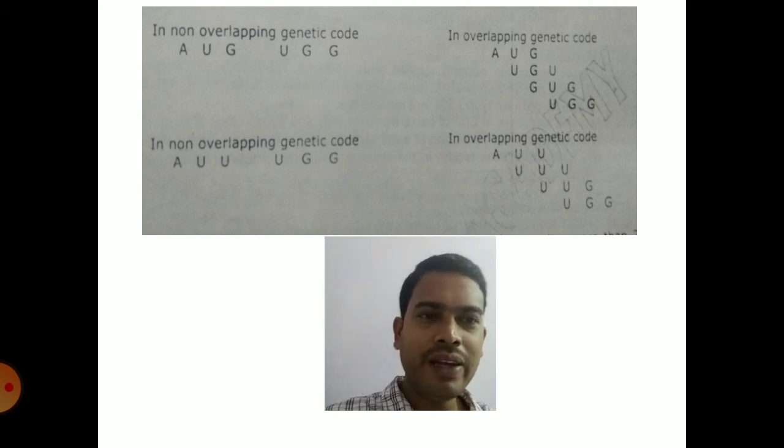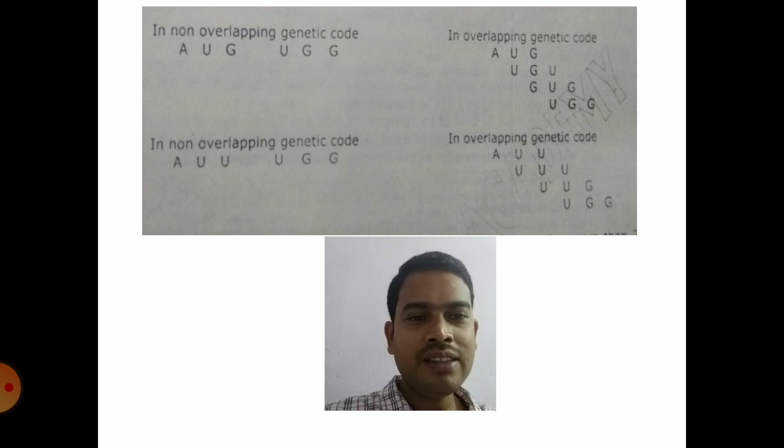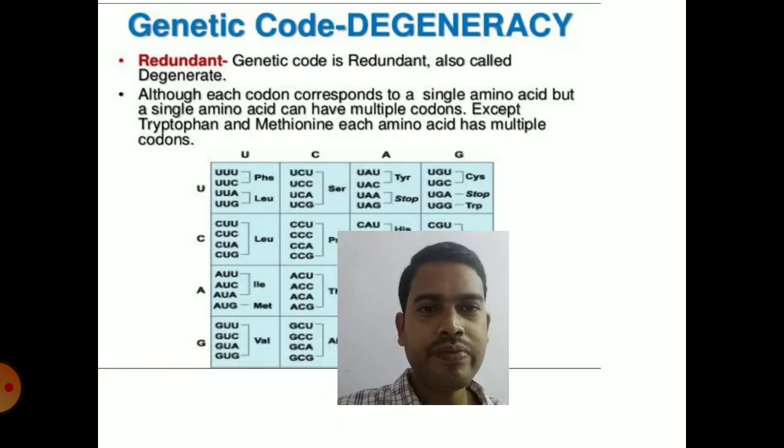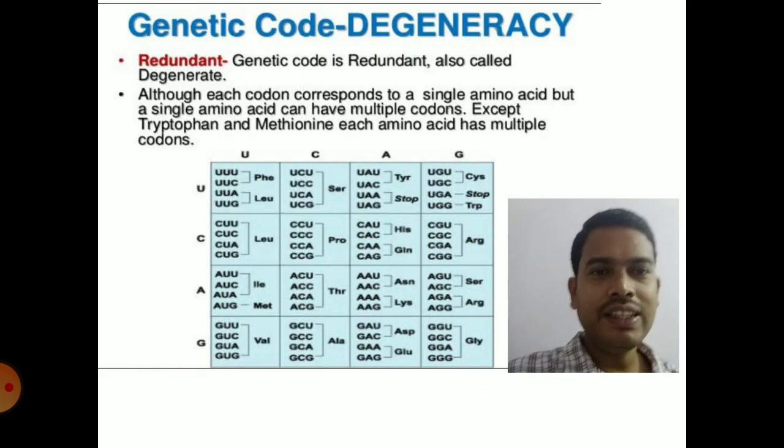If it were an overlapping genetic code, it would be like what is shown on the right side at the top. If it is overlapping, the proteins that would be coded would be of no use. So that won't happen in the genetic code. So it is non-overlapping and commaless, with no commas or full stops in between the codons. The next one is degeneracy or redundancy of the genetic code.